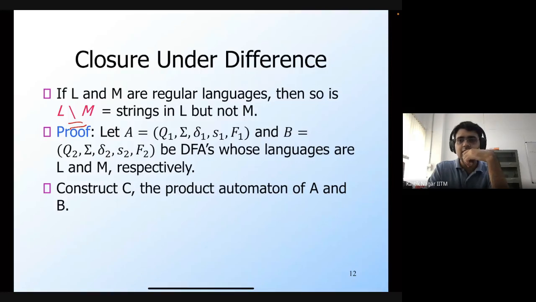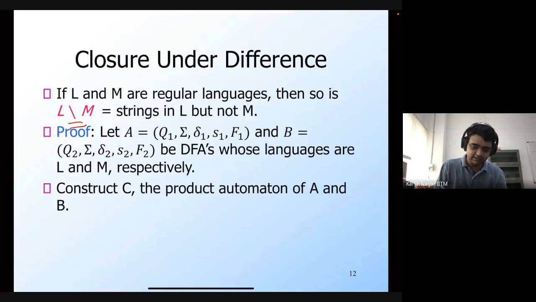Okay, so I have two suggestions. Costa is saying final states of A and not final states of B. And Alan Joel is saying F1 cross F2 complement. Yeah, so that's correct. So Costa's answer is also correct. So basically, it should be the final states of A, cross product with the non-final states of B. So since F1 is the final states of A, we can write this as F1 cross Q2 minus F2.